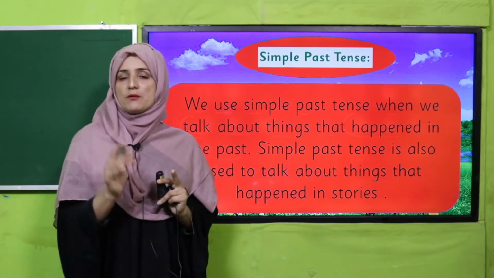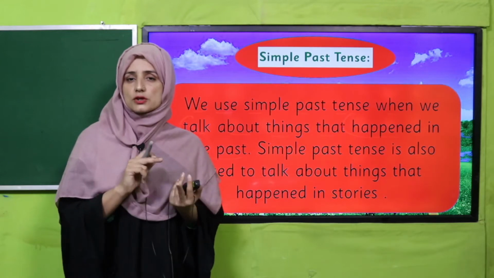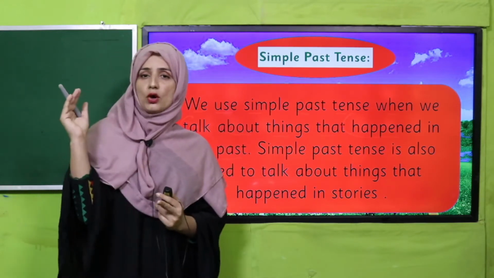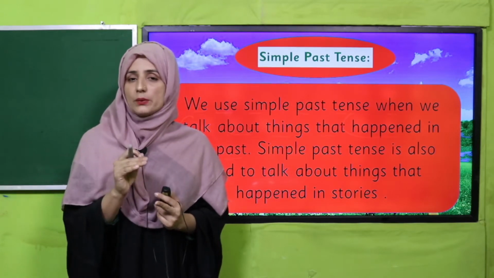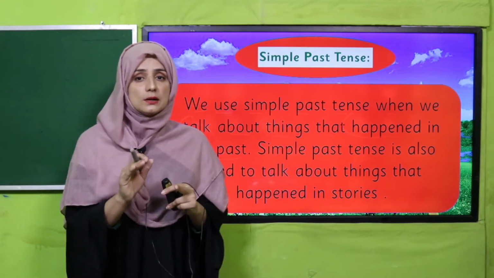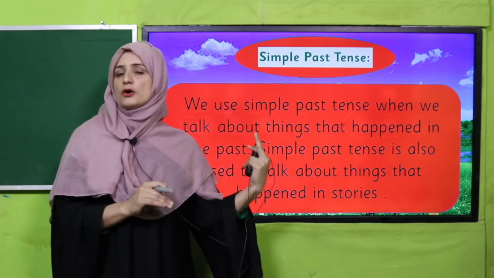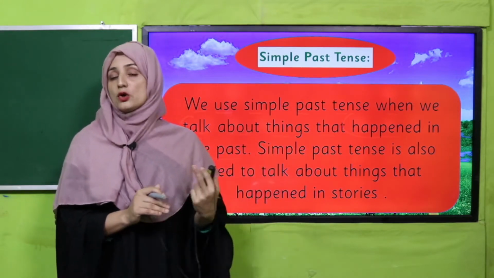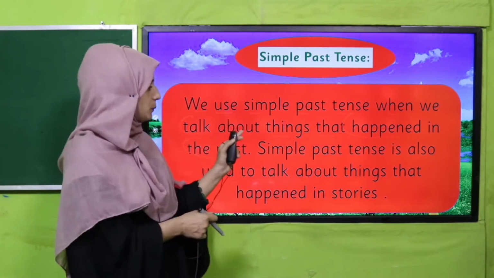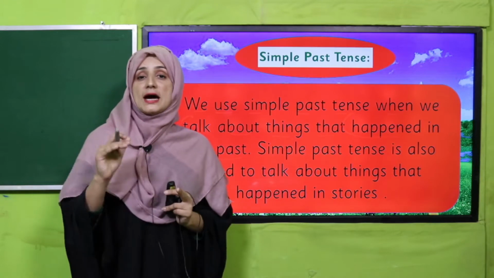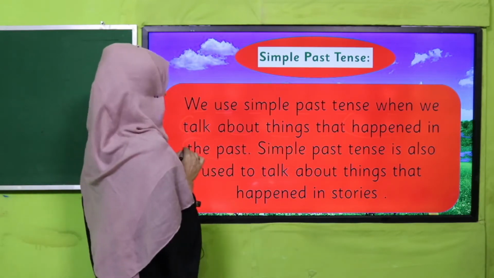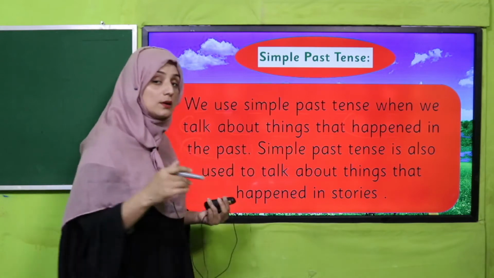We have three times: past, present, future. So today we are learning past time tense. So we were at home in the morning. So this was our past time. Now we are in class and we are learning. So this is our present time. We will go to our home and we will get home after school. This will be future time. Okay, my dear students, so what is past time? That time we have spent. That time has gone. And it always tells us what happened in the past.